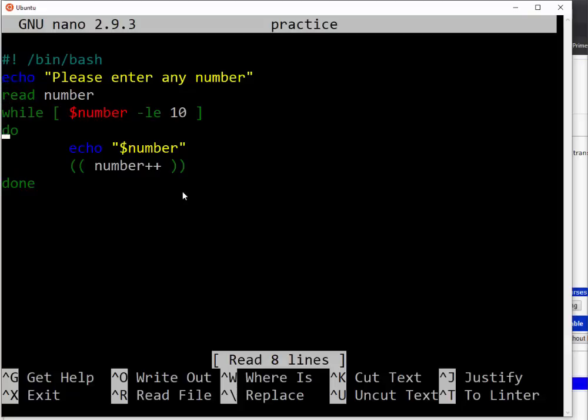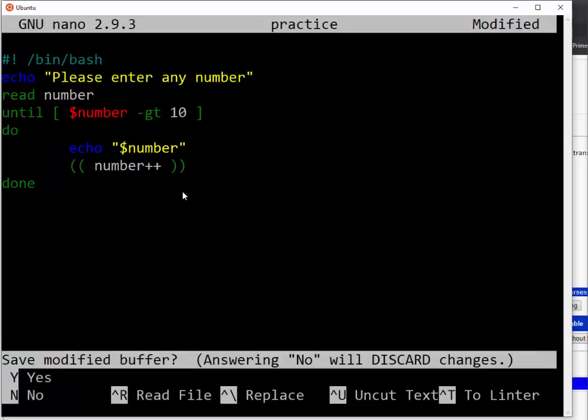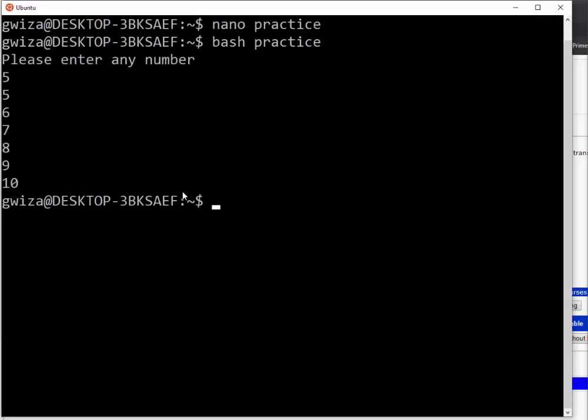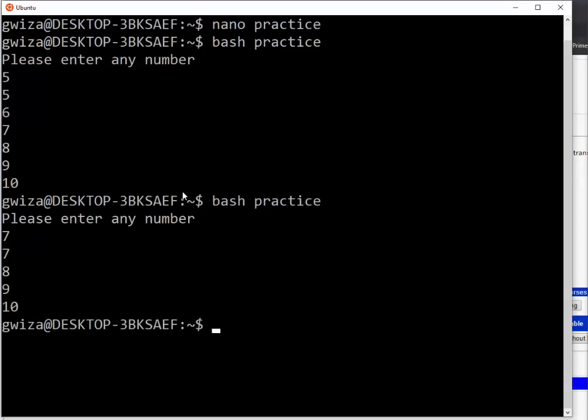Our until loop will be like a while loop, but here we say until. Until the number is greater than a hundred. Let me say ten, but no problem. Then it will display the number. Then after displaying the number, so this is it, okay? Let me say for example I want to bash this. So if I enter 5, it displays 5 6 8 9 10. If I enter 7, it displays 5 8 9 10. So you understand that the until loop can help us in programming ways like these.